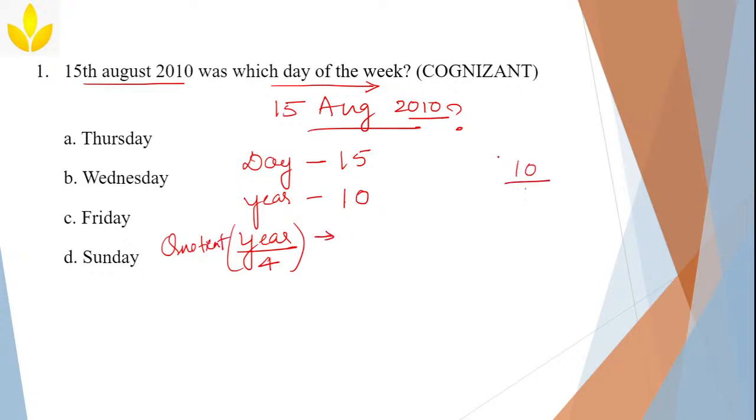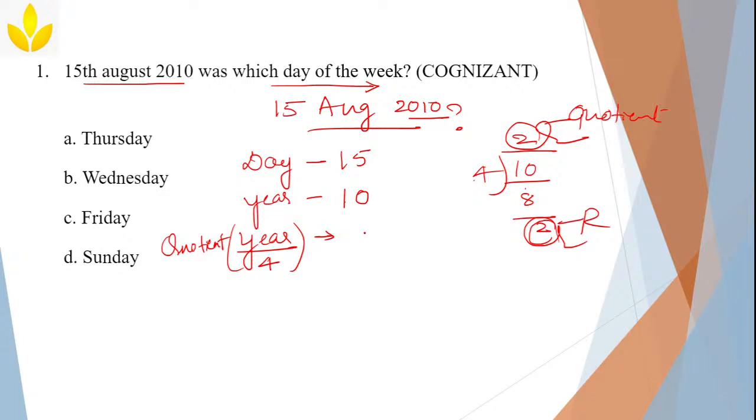When you divide 10 by 4, 4 2s are 8, 2 is the remainder, but you are not allowed to consider this. You should take the quotient. This is the quotient and this is the remainder. So take the quotient. What is the quotient? 2.